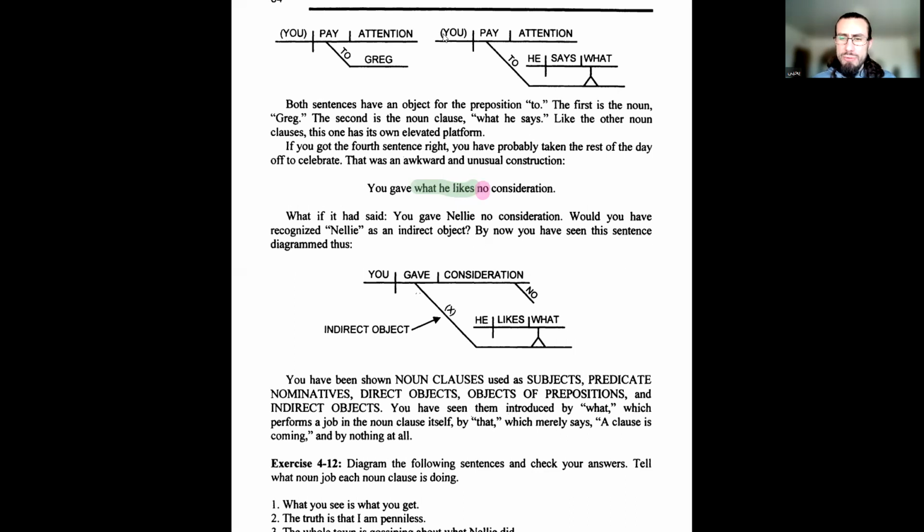So you diagram it just like you normally would an indirect object, right? Where do we put indirect objects? We do a little X, so it almost looks like a prepositional phrase, and then we put the noun here. So you're just putting a clause here. All you need to know for noun clauses, you really just need to know the noun roles. If you know the noun roles, you see a clause and it's in a noun role, in a noun position, then it's a noun clause. Okay, it's also not going to begin with a subordinating conjunction, otherwise it's an adverb clause, and it's not going to have a relative pronoun. That's a part of the sentence.